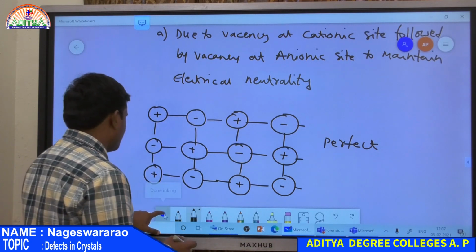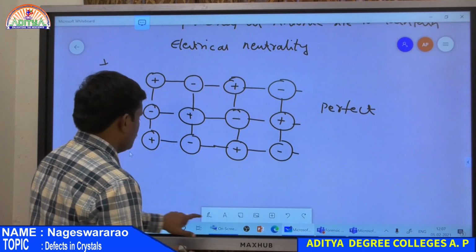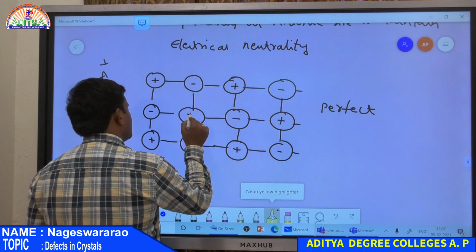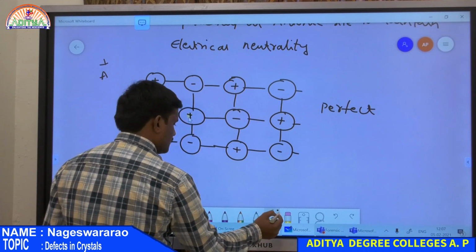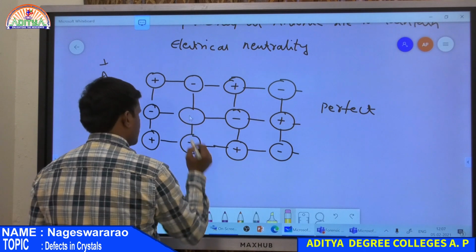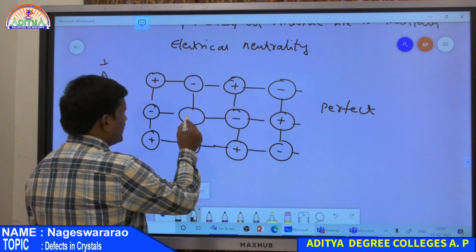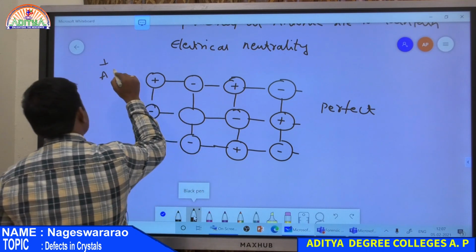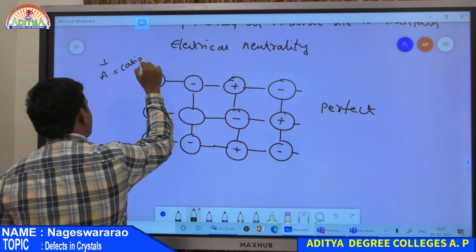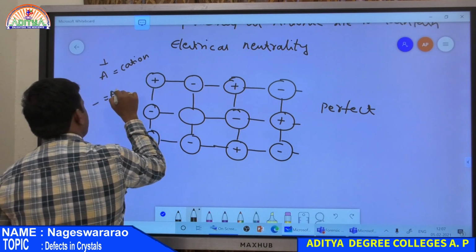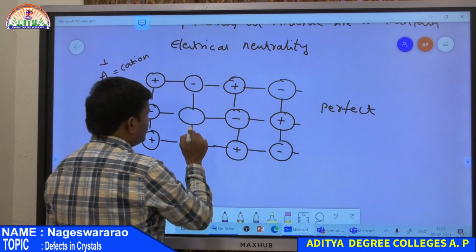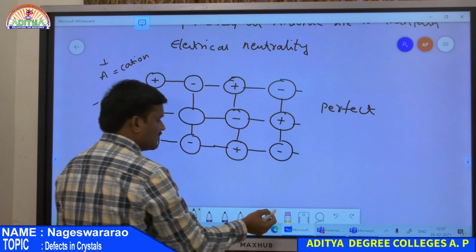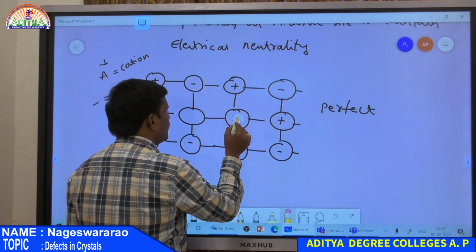So it is simply represented as follows: a vacancy at the anionic site. Right? So there is a vacancy at the anionic site. This is a positive charge, so there is a vacancy at the cation. Here plus represents cation and minus represents anion. If there is a vacancy at the cationic site, there is a smaller number of positive charges, so hence it is replaced by again